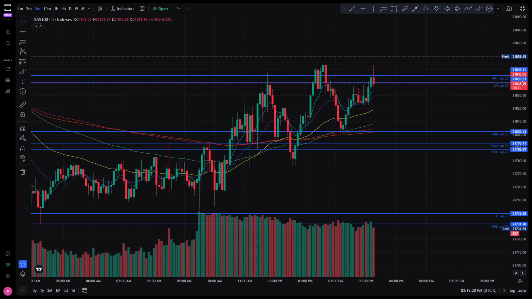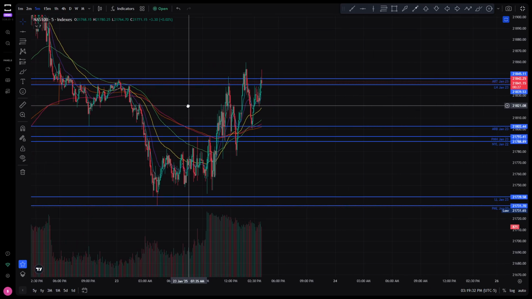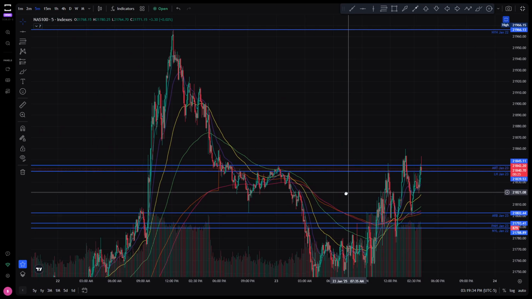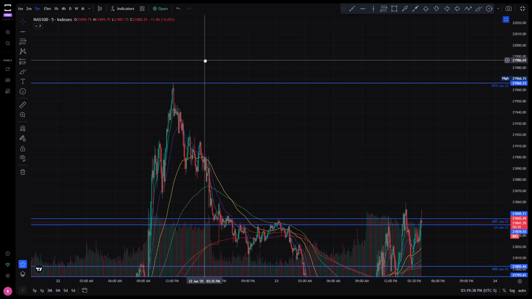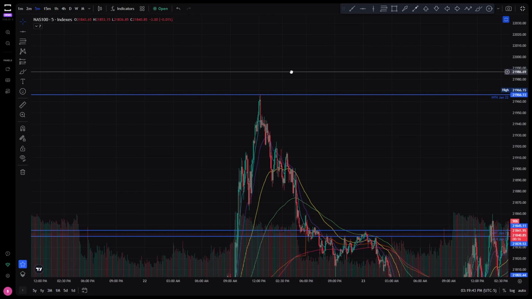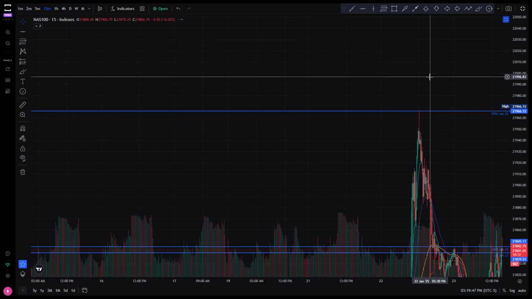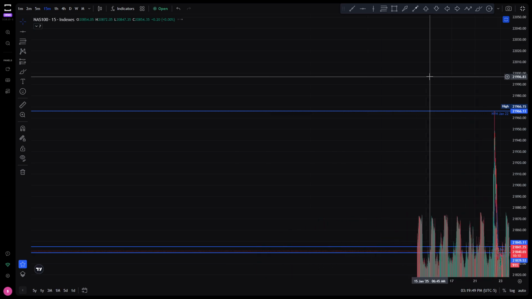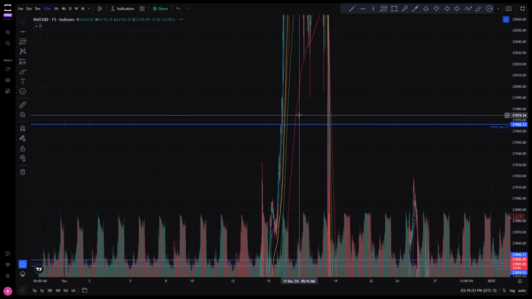Now, some people have been asking me, well, how do I find different levels, like older levels, right? Well, we start looking back. If we started breaking above these New York highs, January 22nd, you notice we don't have any levels up there. How do we find those levels? It's as simple as moving up a time frame likely and scrolling back and finding when price was there last, right? So we know that it's here last.